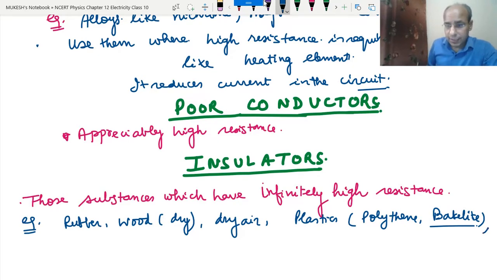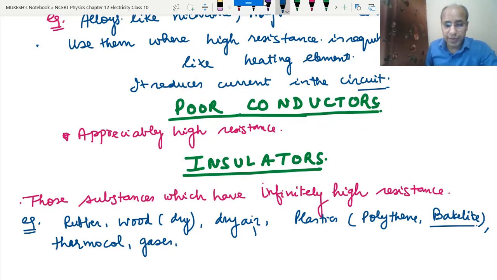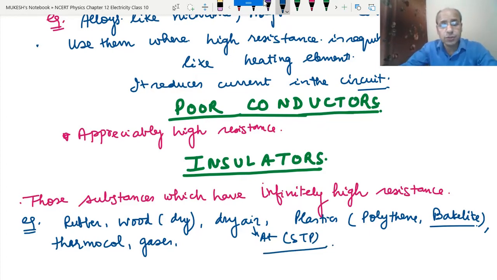Thermocol is a very good insulator, which is why it is used to provide insulation, like in ACs. Dry gases are also good insulators, and dry air is a good insulator at standard temperature and pressure, STP. Clear? So students, this was about how resistance plays a role in the conduction of electricity and helps us classify different substances as good conductor, resistor, poor conductor and insulator.